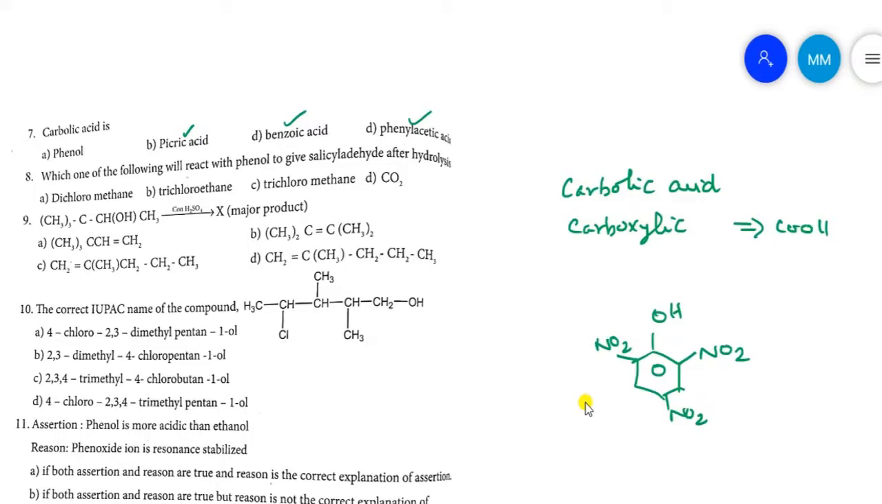And one more thing, carbonic acid has the molecular formula H2CO3. Carbolic acid is a 5% phenol solution. Phenol is known as carbolic acid. A carboxylic acid has the COOH group. Okay, your answer is A, phenol.